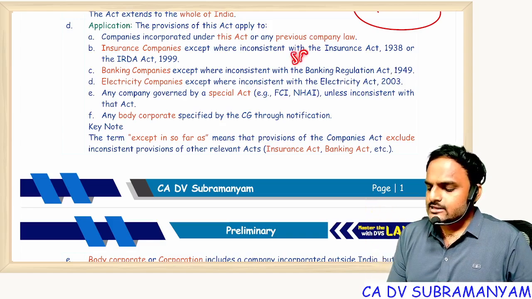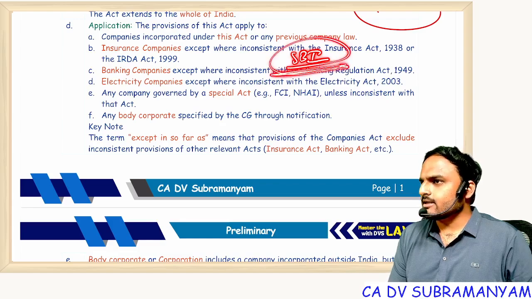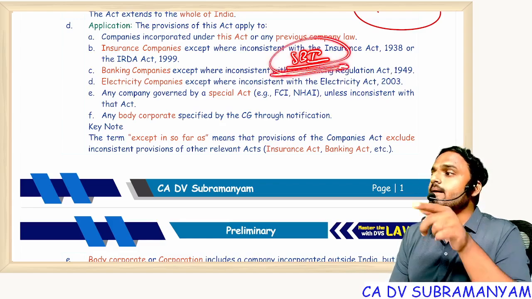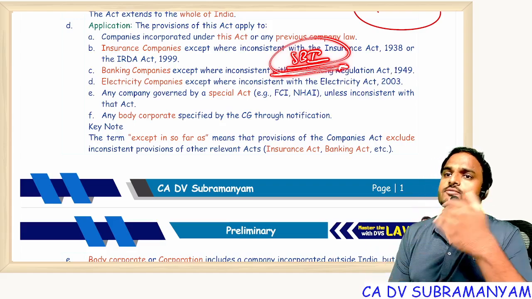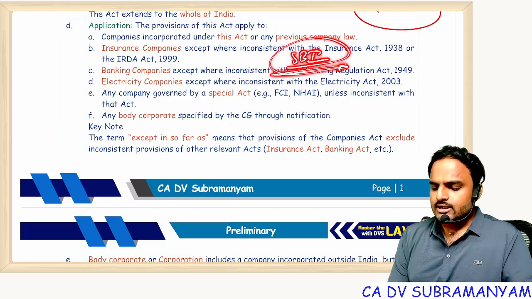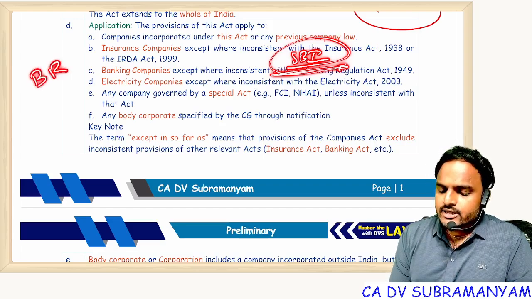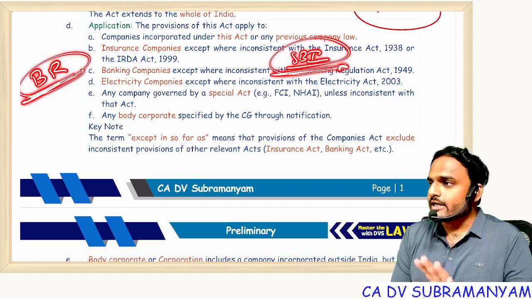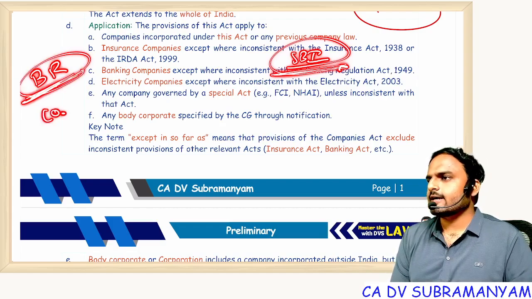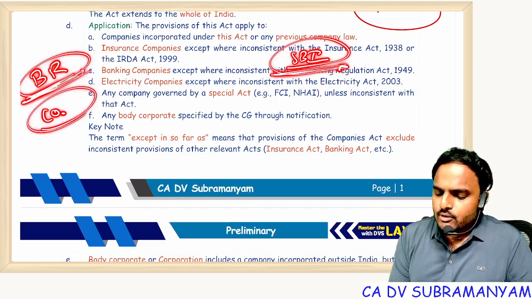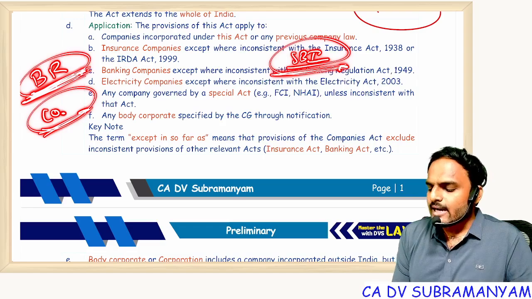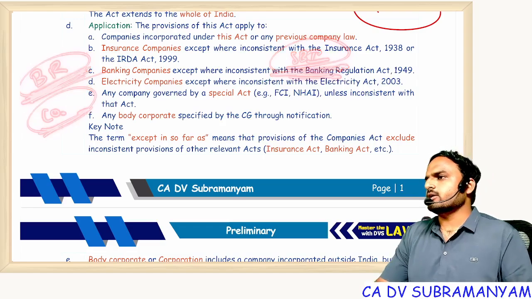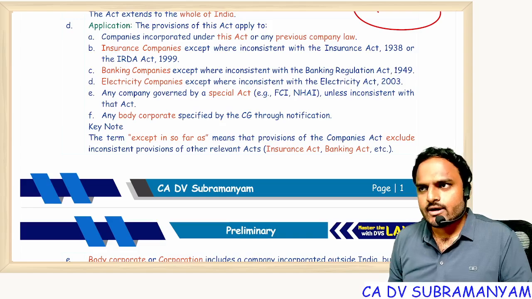You can observe SBI. It's a company, it's a listed company, and it's a banking company. So they follow banking norms, they follow SEBI norms, and they will also follow company norms. So simply, if the Banking Regulation Act is not providing a solution to any problem, come to the Companies Act. Sir, both acts provide solutions, but the Banking Regulation Act gives the specific solution. So for banks, which act should you apply? Banking Regulation Act. Understood? Everyone?